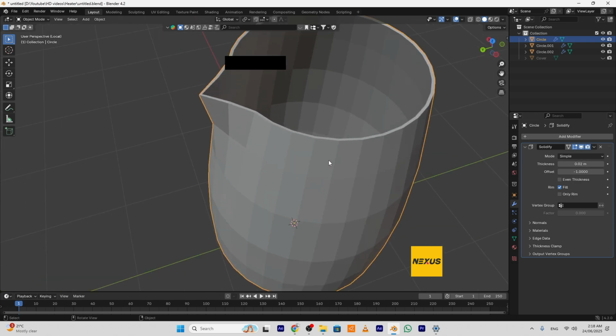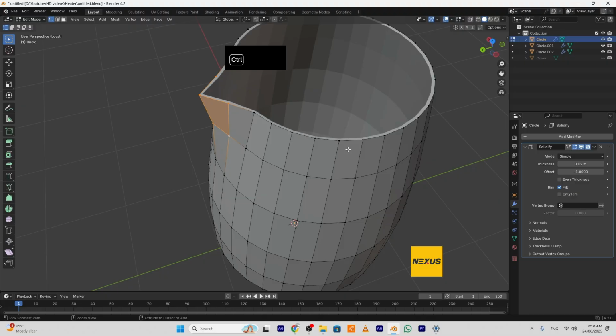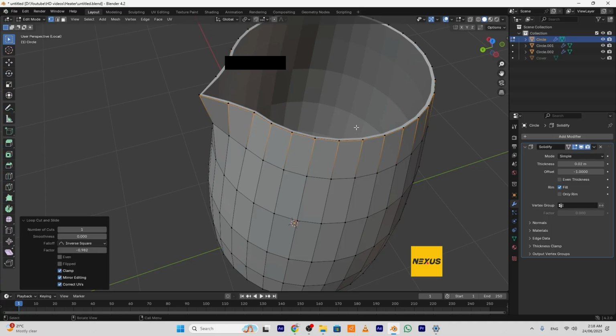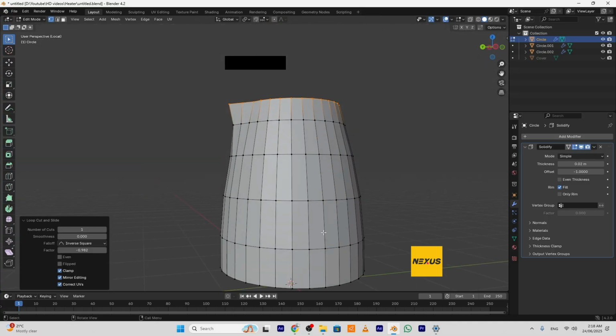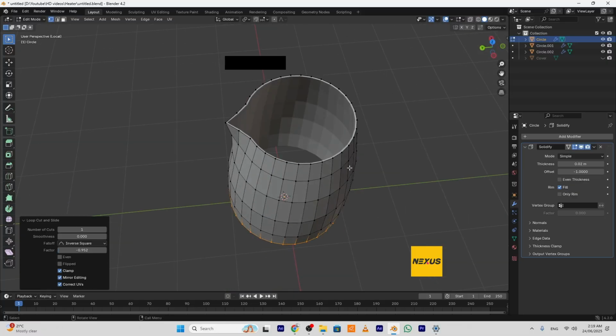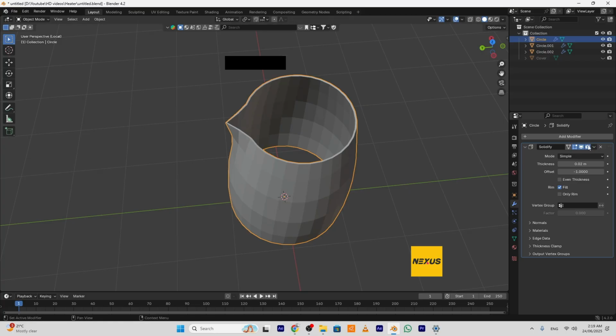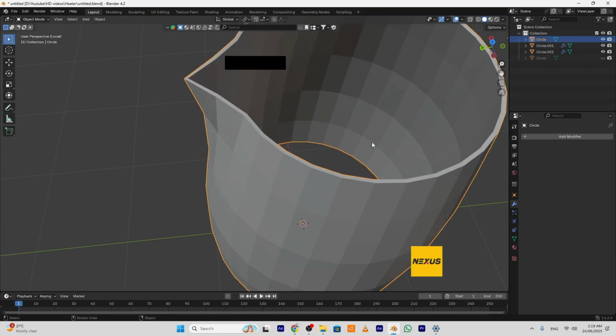Then I will go to edit mode, add one loop here, like so, and another one here. Okay, I will apply it.